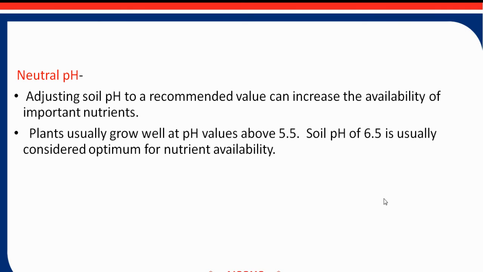Then at neutral pH, adjusting soil pH to a recommended value can increase the availability of the important nutrients. Plants usually grow well at pH values above 5.5. Soil pH of 6.5 is usually considered optimum for nutrient availability.